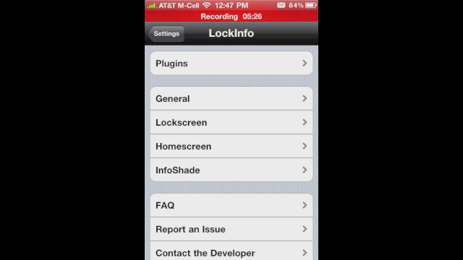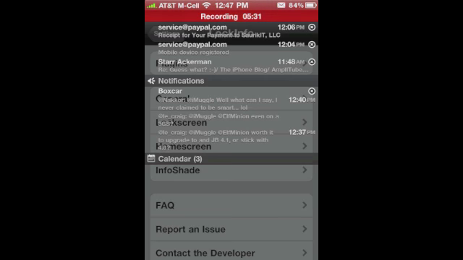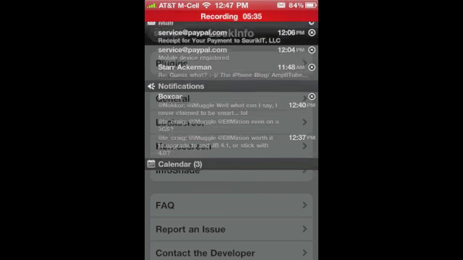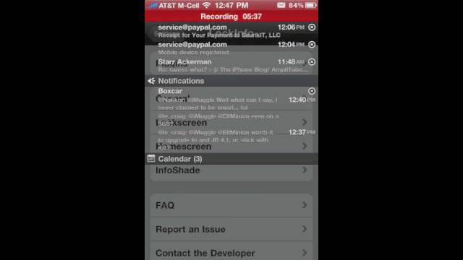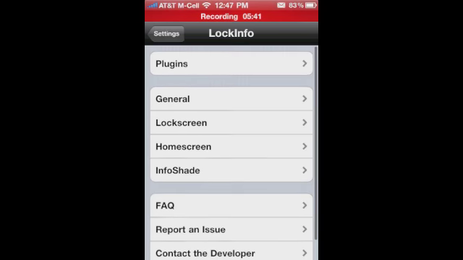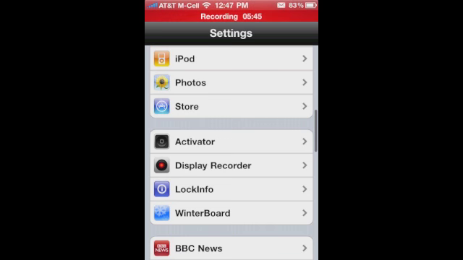I would show you info shade, but I think it might cancel my recording or jump me into that. Let's see if that'll. Oh, there we go. So this is info shade right here. You can pull this down from anywhere. The way you get out of it, you can either tap the home button or you can tap anywhere on the screen and it'll go away. So let's pop back out of here.